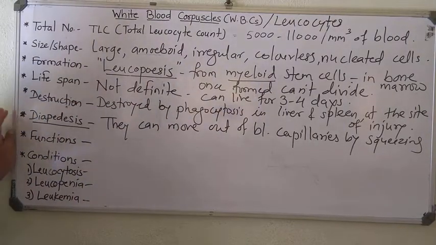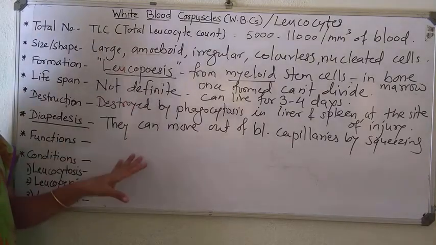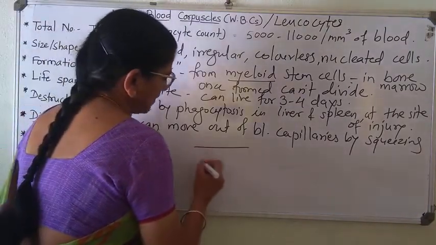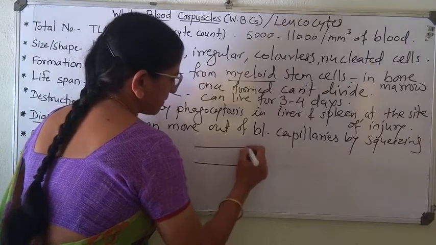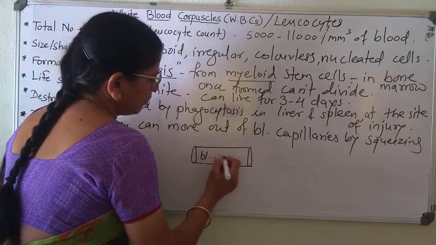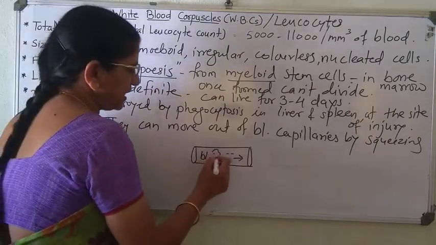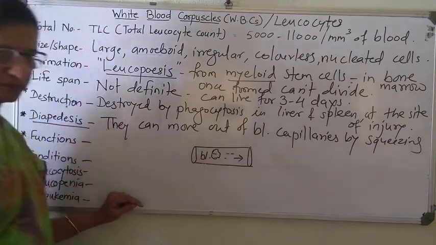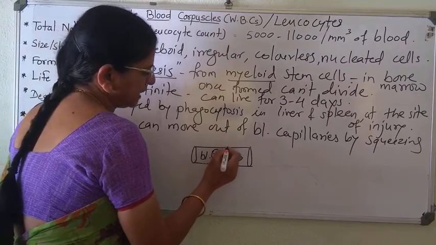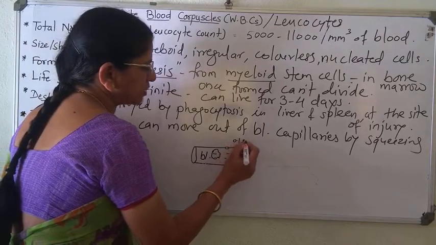That means WBCs are large in size. Suppose that this is a blood vessel. Blood is flowing through this blood vessel. And this is a very large WBC. The blood capillary has a very minute pore of only 0.1 micron size.